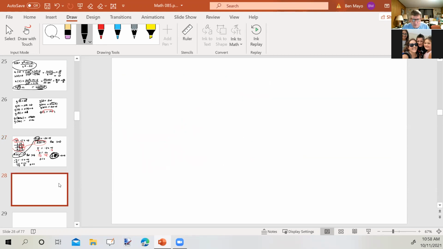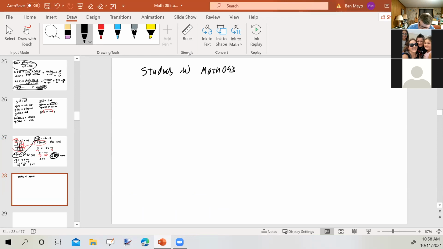Let me give you a couple more scenarios going back to the idea of a function. Let's say we have the students in this class, students in math 093.